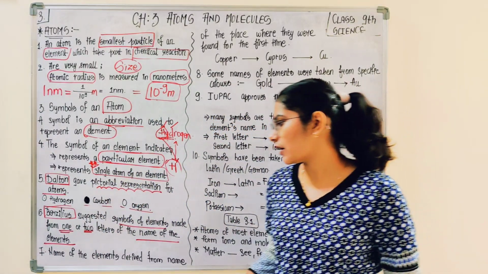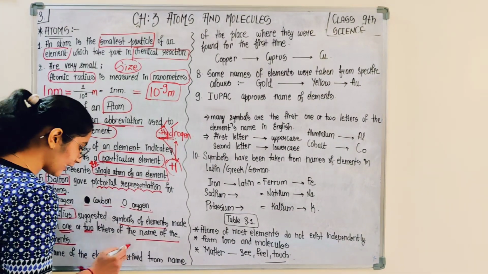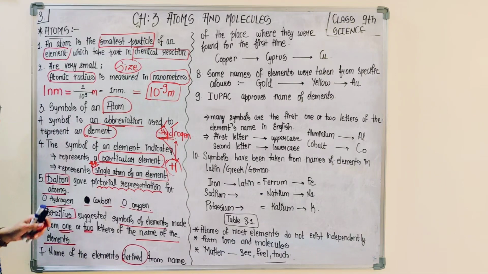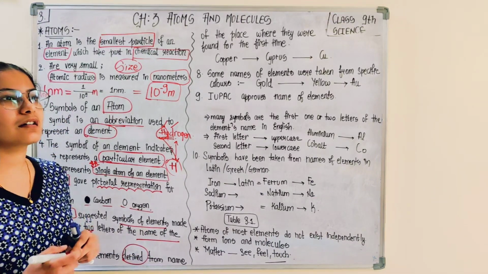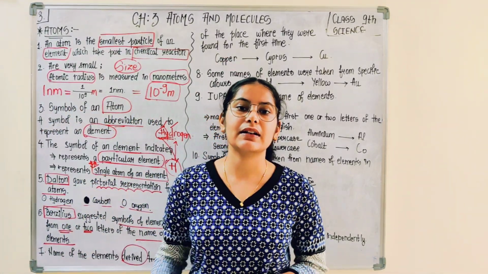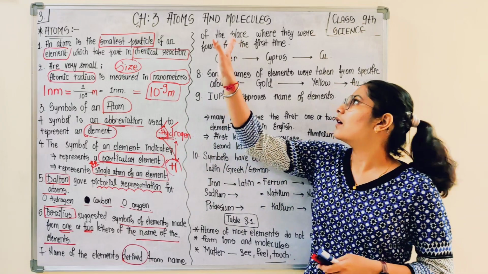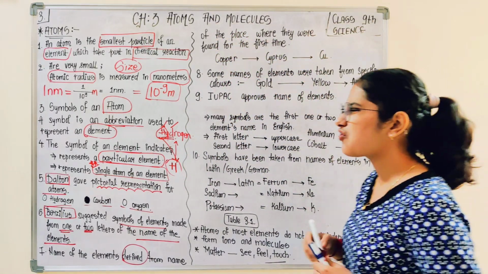In case I talk about the names of the elements, how did we give names to the elements? In earlier times, they were derived from the name of the place from where they were found for the first time.